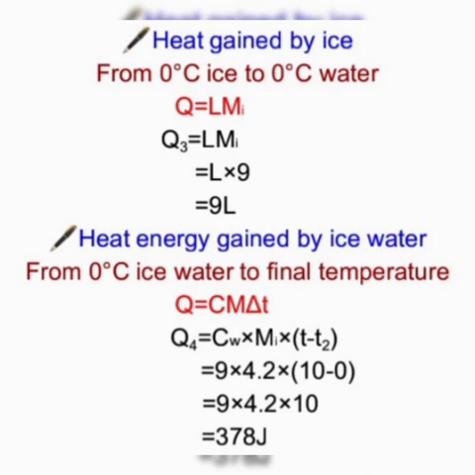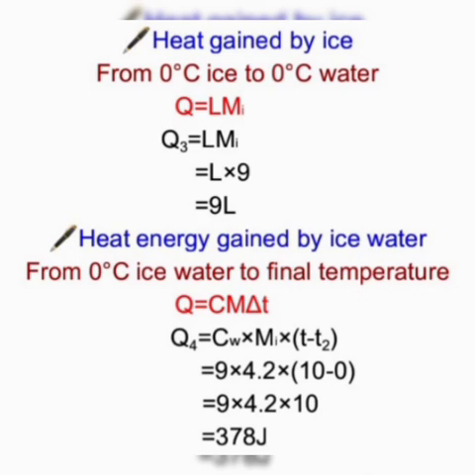Now coming to the heat energy gained by ice from 0 degrees Celsius ice to 0 degrees Celsius ice water. As we know, when there is no change in temperature, heat energy will be equal to specific latent heat into mass. Taking the heat energy gained by ice as Q3, Q3 is equal to L into mass of ice, which is L into 9, and Q3 is equal to 9L.